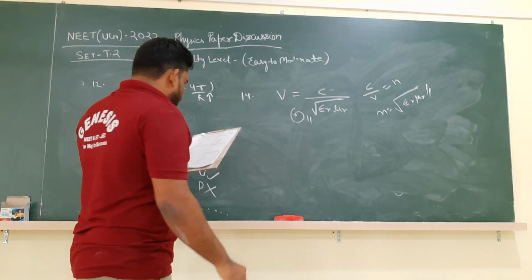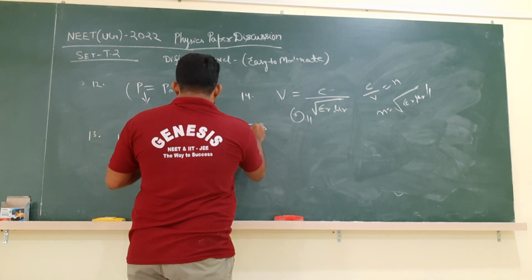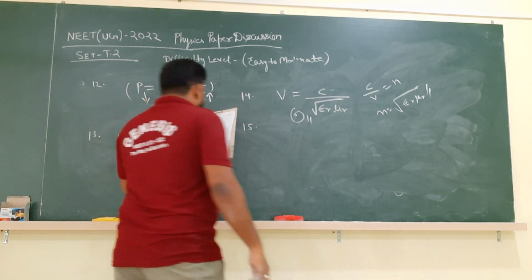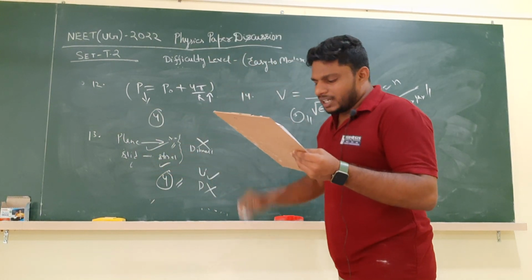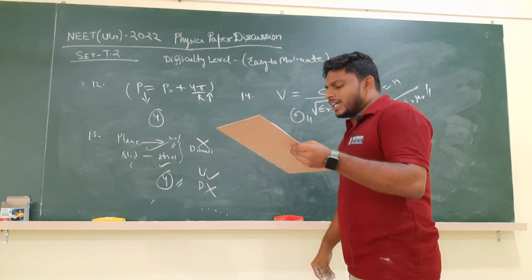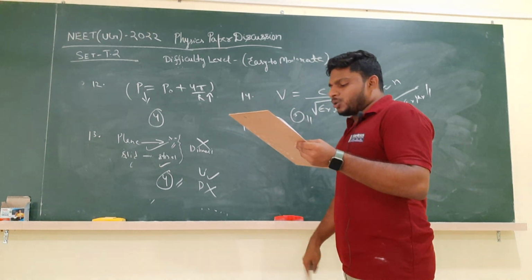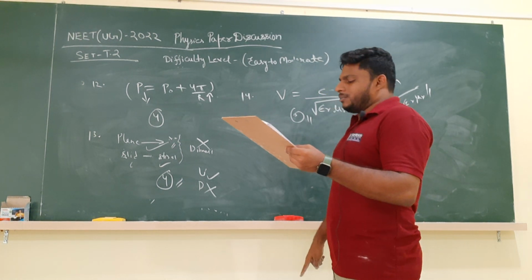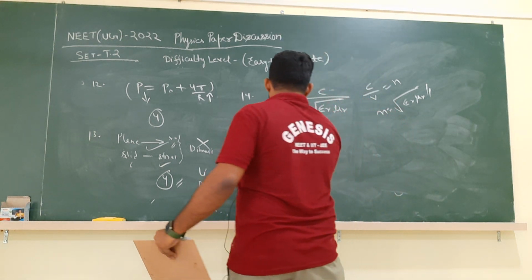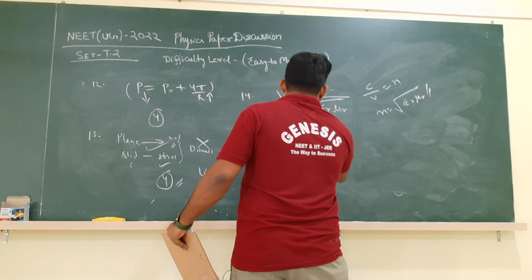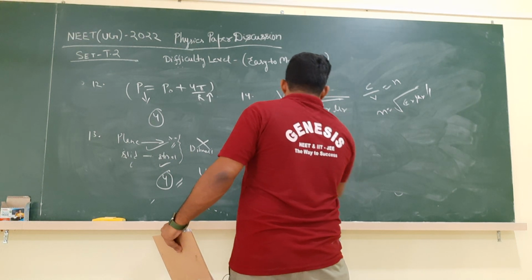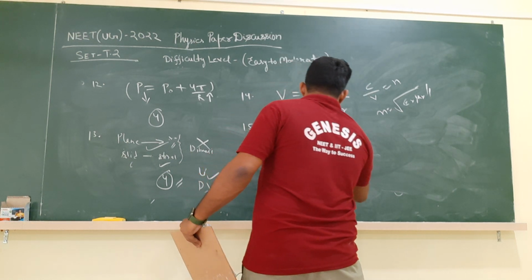Again, now let us go for question number 15. Question number 15 is also a very simple question. They are saying that there are two resistances of 100 ohm and 200 ohm connected in parallel. The ratio of thermal energy developed in 100 ohm to that of 200 ohm in the given time is asked. So see, I can say 100 ohm, 200 ohm, and they are connected in parallel.